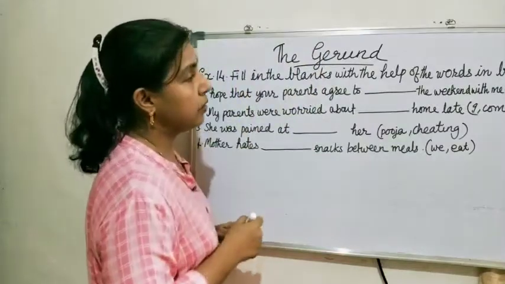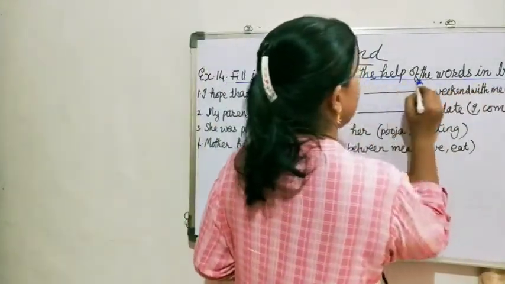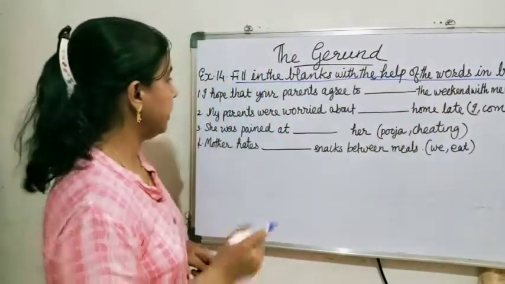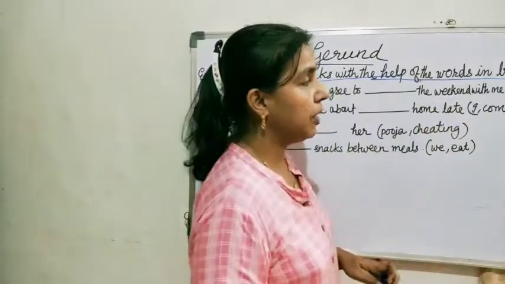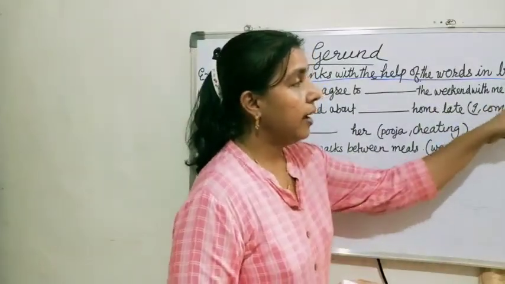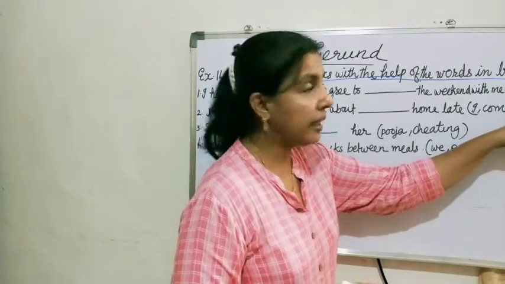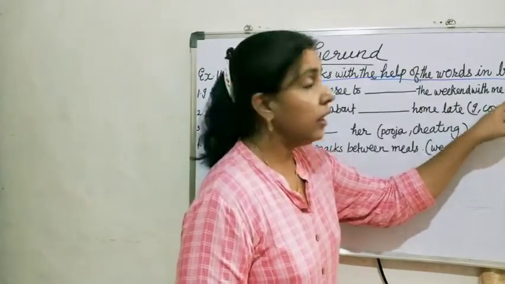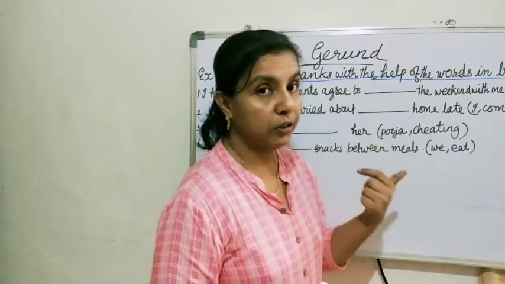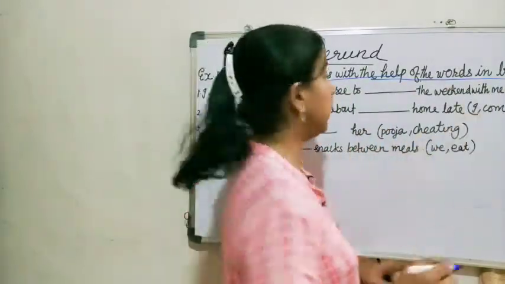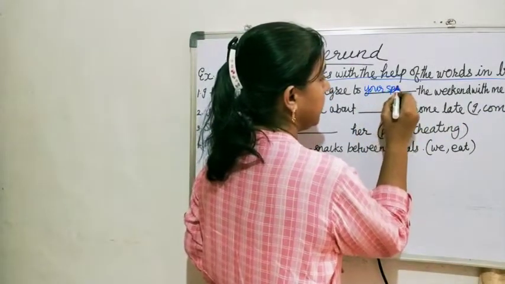Let us see the textbook exercise number 14. Fill in the blanks with the help of the words given in bracket. I hope that your parents agreed to dash the weekend with me. You spent. Spent you have to make into a gerund. Spending. Before the gerund, yes, you have to use a noun or pronoun in the possessive form. So, you are. So, your spending.